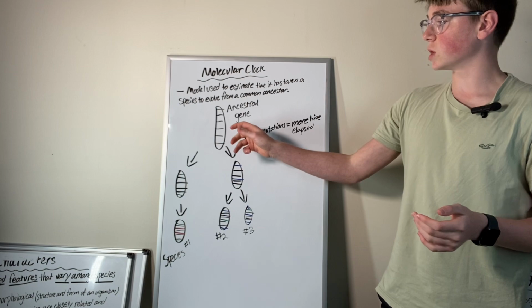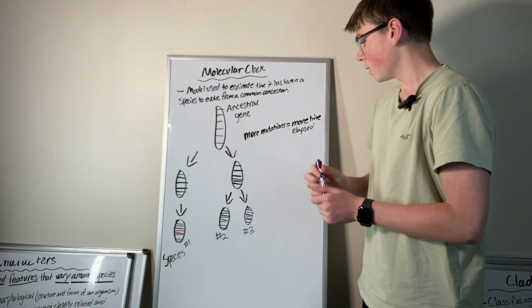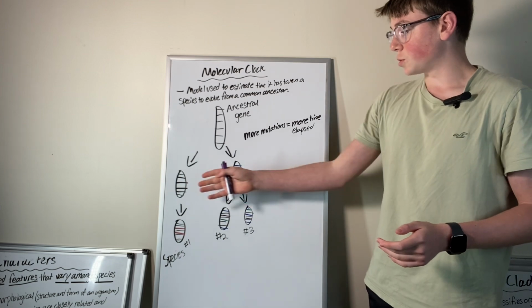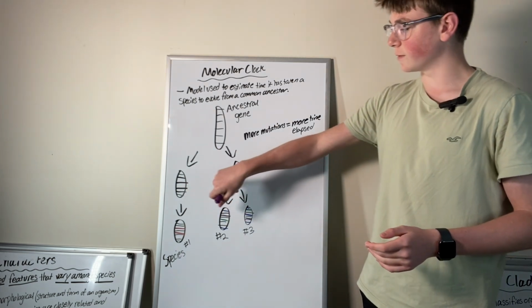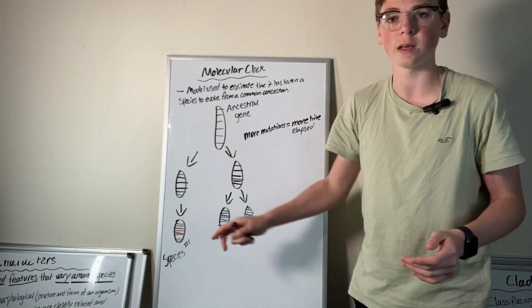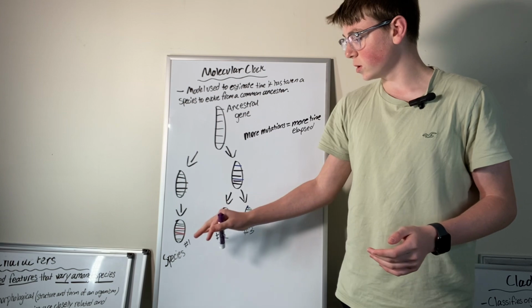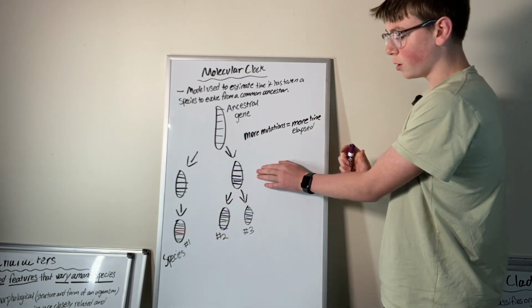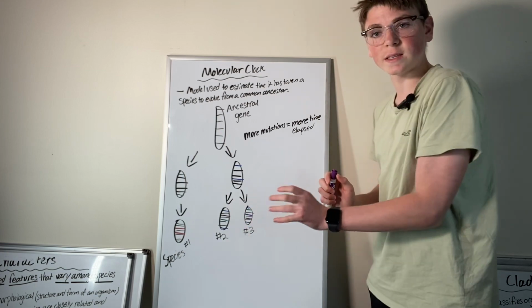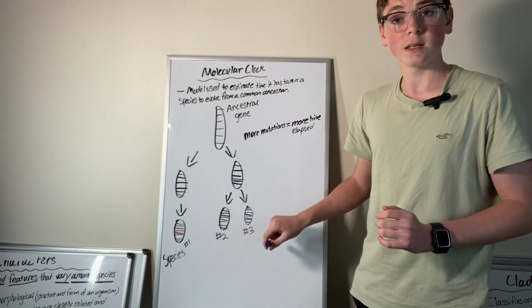Here's our ancestral gene, right? All black little strips. Then it splits off into two, and now both of these have two mutations. This one got two green, this one got two blue. Then this gets more mutations and turns into species 1. But this blue one splits off again. It diverges into two different species that both get different mutations.